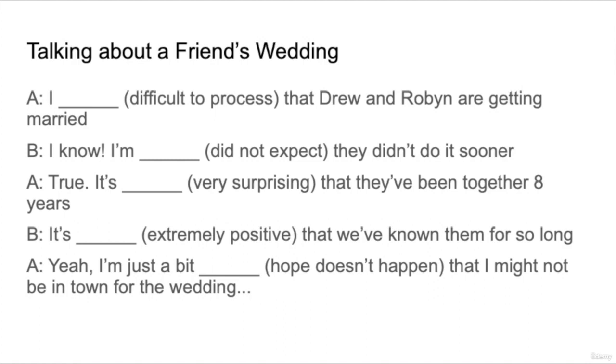All right, so let's take a look at our sample conversation. And we're going to be talking about a friend's wedding with another friend. So let's choose the correct or the best options to describe emotions around these sentences. So the first sentence is something that's difficult to process. The second is something that you did not expect. The third is very surprising. The fourth is extremely positive. And the fifth is something that you hope doesn't happen. So let's choose the correct words and take note of the words before the blanks as well as after.